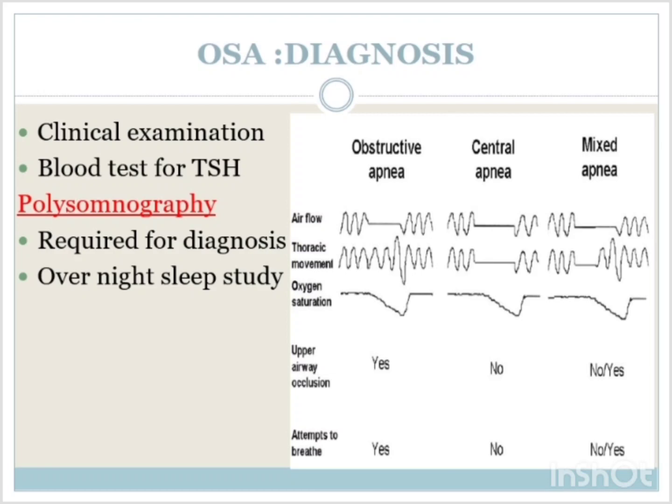Polysomnography shows the readout of airflow and the respiratory effort measured. In OSA, as we mentioned before, there is cessation of airflow for at least 10 seconds but in the presence of persistent respiratory effort. In central sleep apnea, there is cessation of airflow for at least 10 seconds but without the presence of respiratory effort.